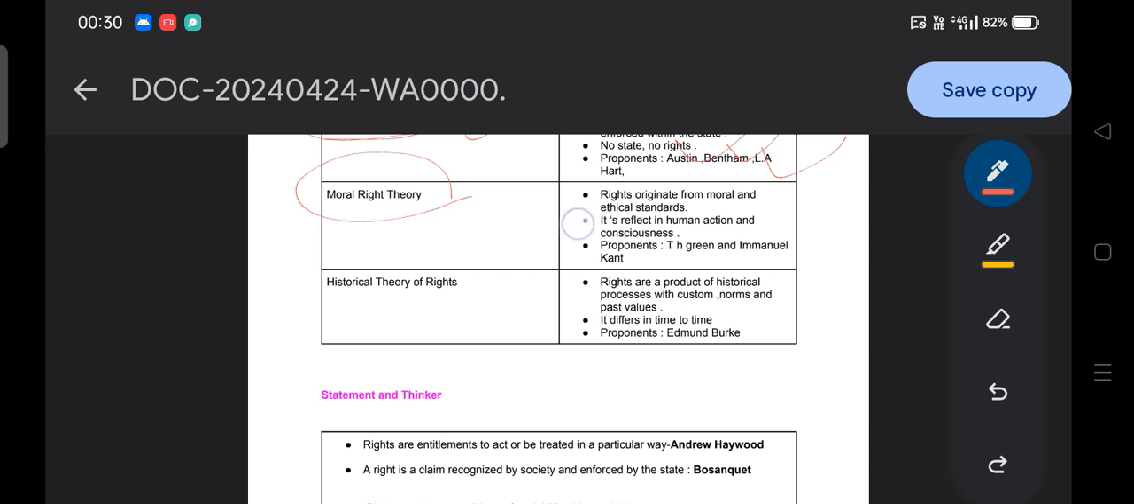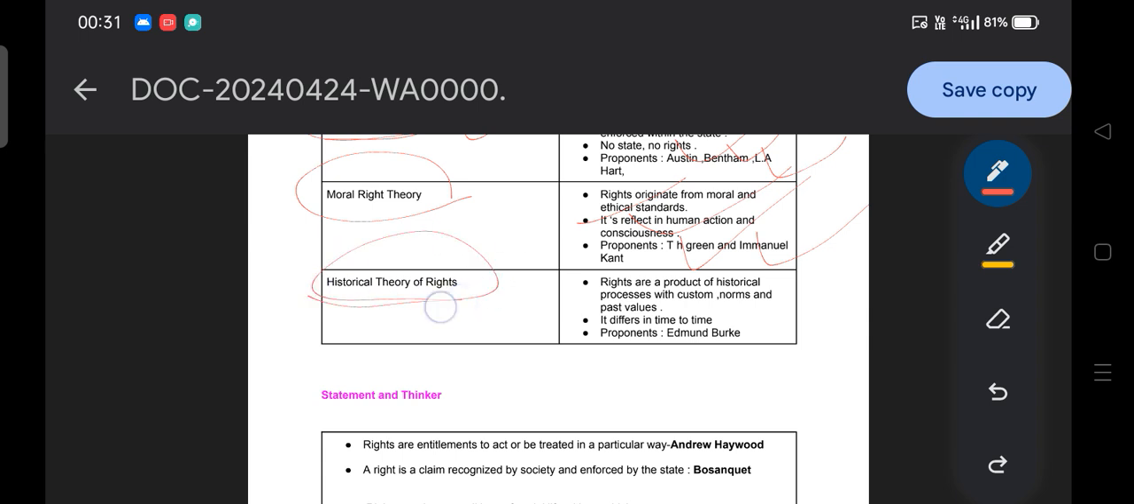So it reflects human action or social consciousness, and T.H. Green and Immanuel Kant are the main proponents of this moral right theory. Do remember, the rights that come from moral and ethical standards are the moral right theory.